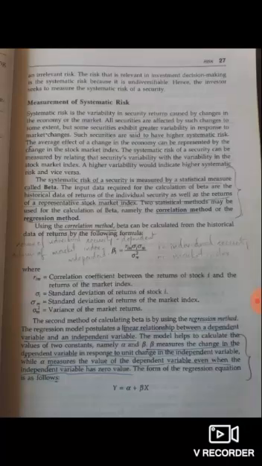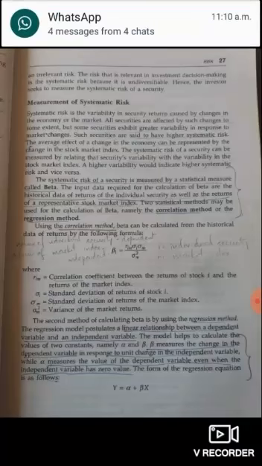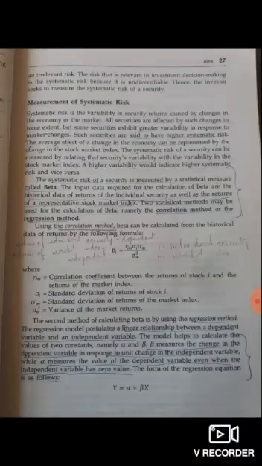The model helps to calculate the value of two constants, namely alpha and beta. Beta measures the change in the dependent variable in response to a unit change in the independent variable, while alpha measures the value of the dependent variable even when the independent variable has zero value. So here they are saying that there is a relationship between a dependent variable and an independent variable.